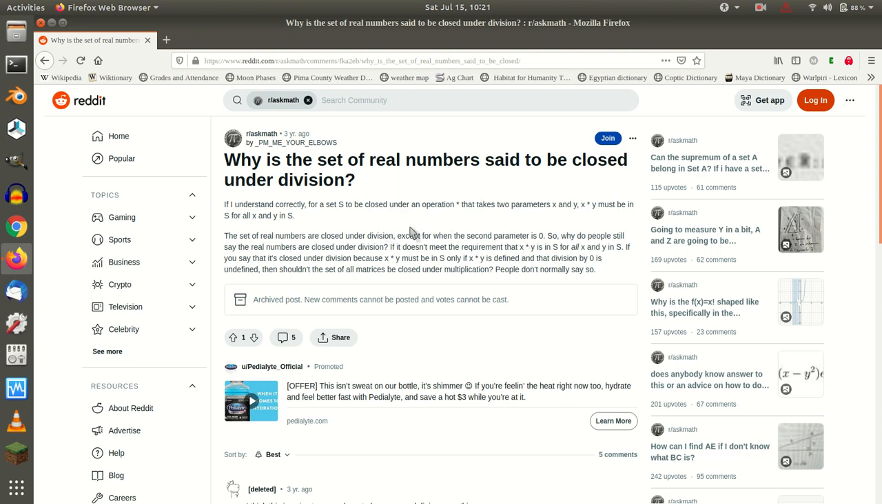So I found this. Okay, so this is on Reddit. This is literally like the first time I've ever even seen anything on Reddit. Why is the set of real numbers said to be closed under division?